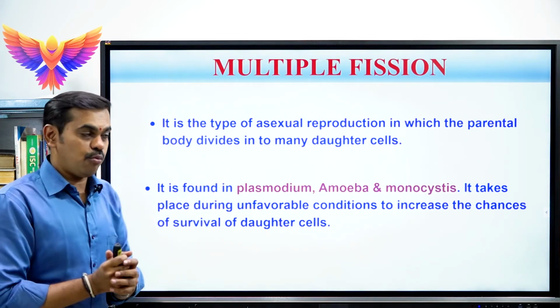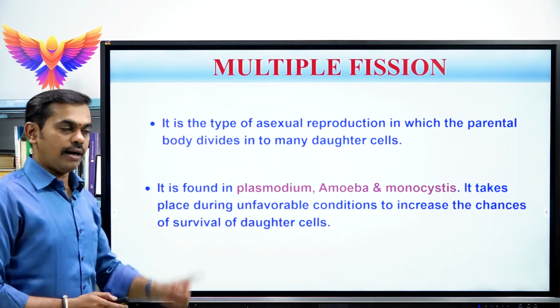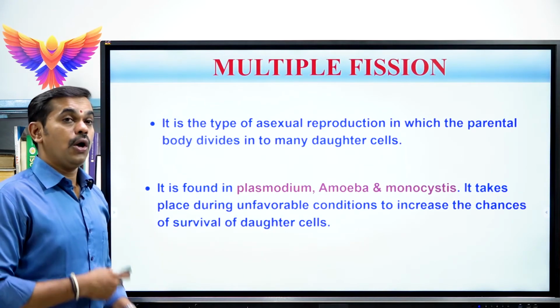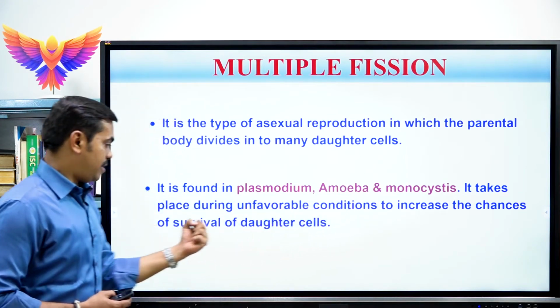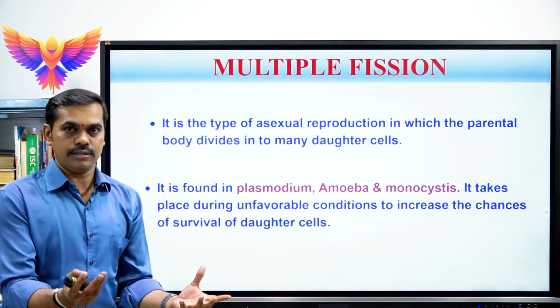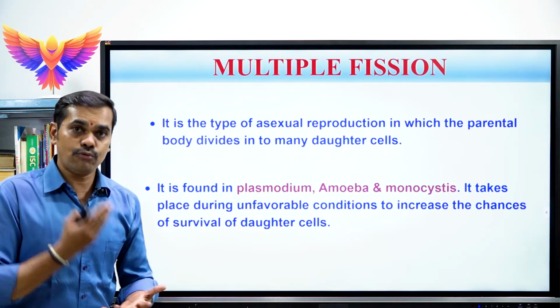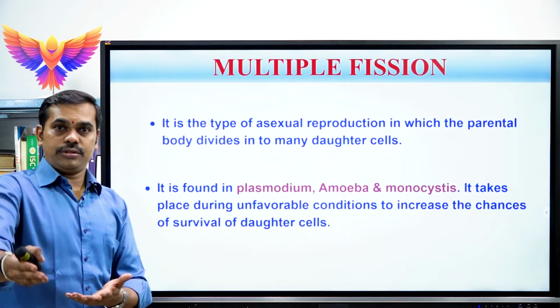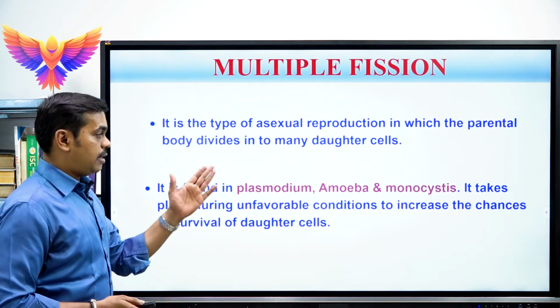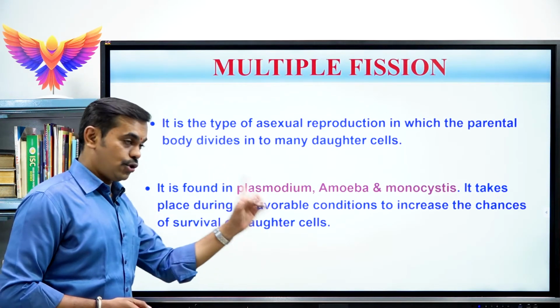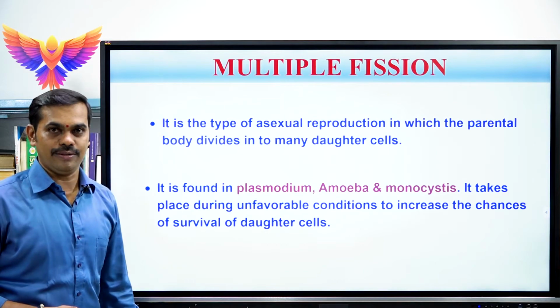Please highlight that point. Multiple fission always occurs during unfavorable conditions. Why? Because to increase the chances of survival of the daughter cells. Because the daughter cells have to survive to repeat the process. For this reason, multiple fission occurs during unfavorable condition.